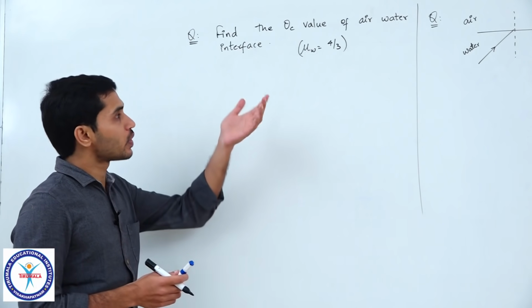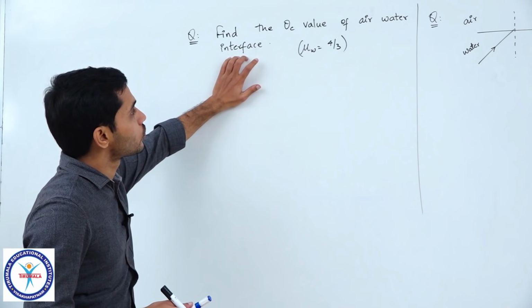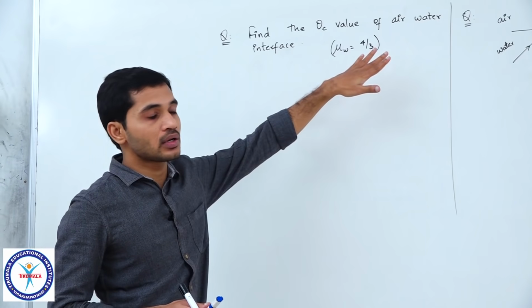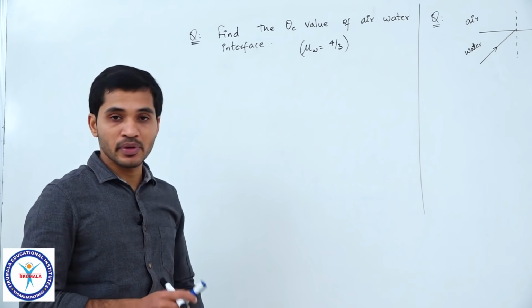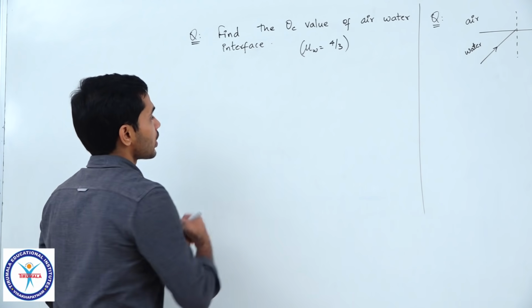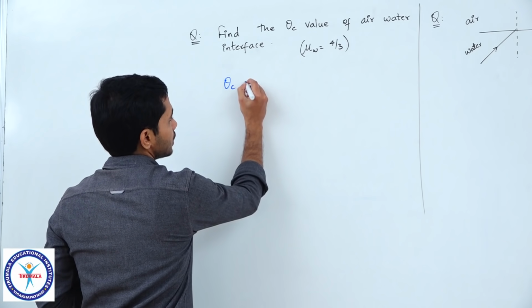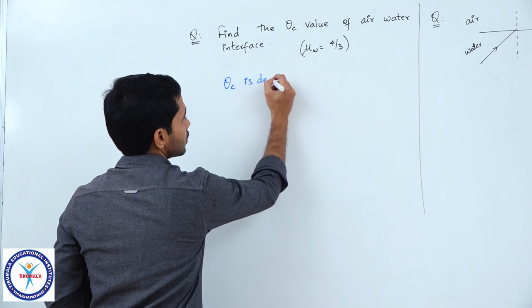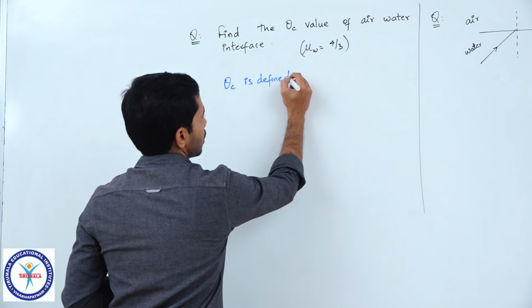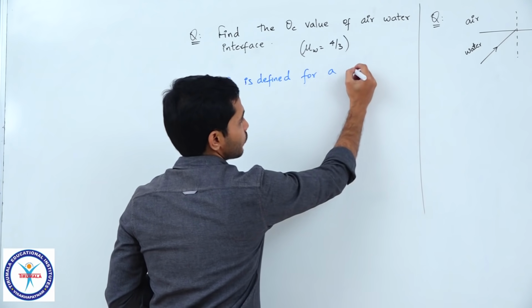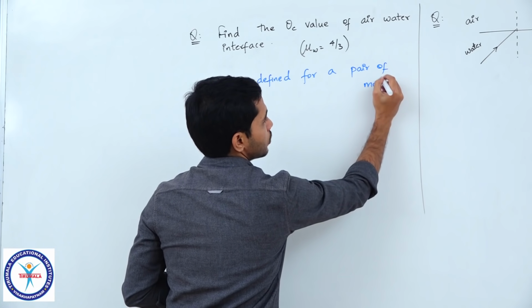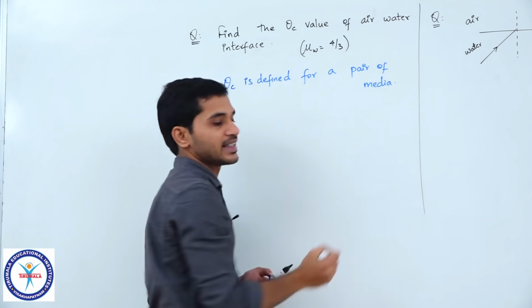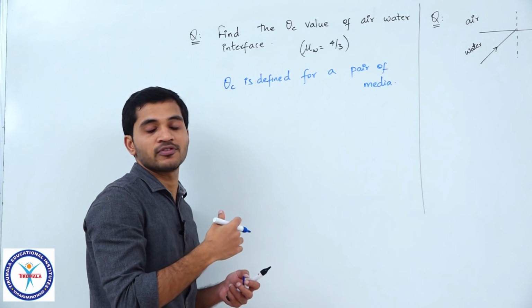Question one here is a simple one. They are asking us to find the critical angle value for the air water interface. Now, keep in mind one very important thing: theta c is defined for a pair of media. There is no way you can define theta c for air or theta c for water.